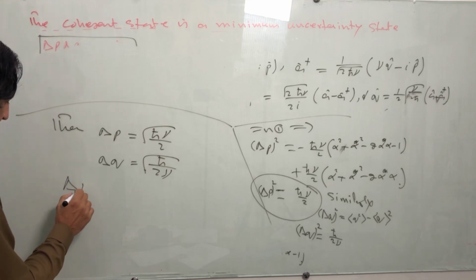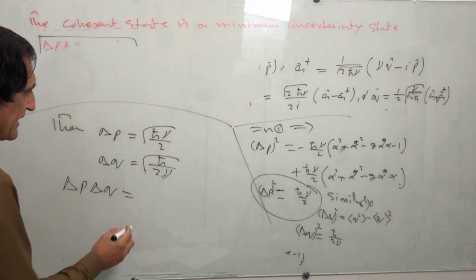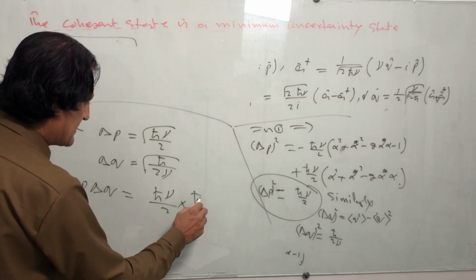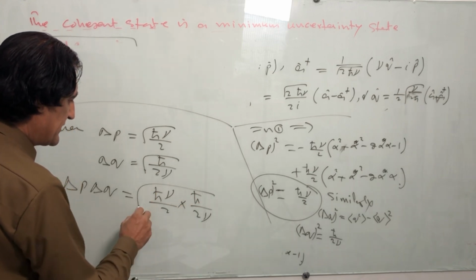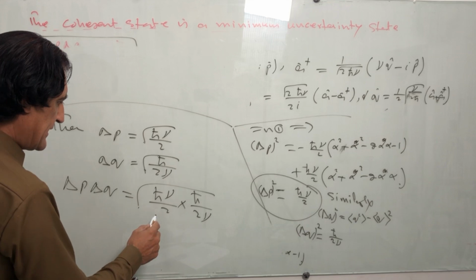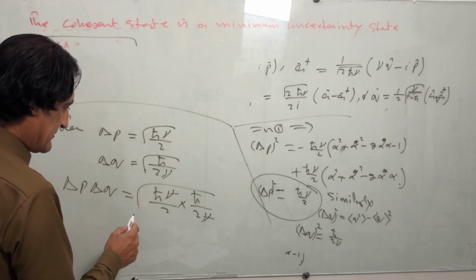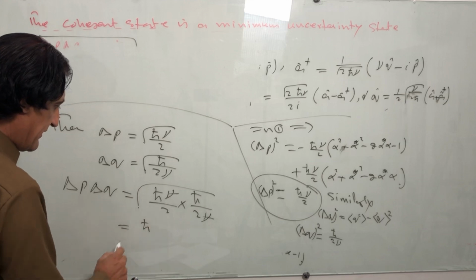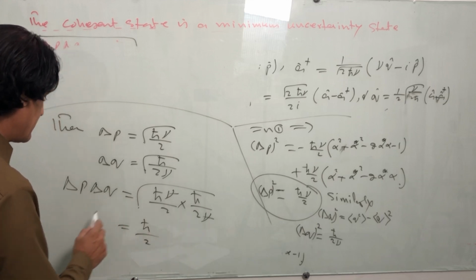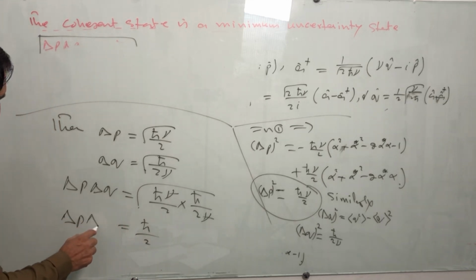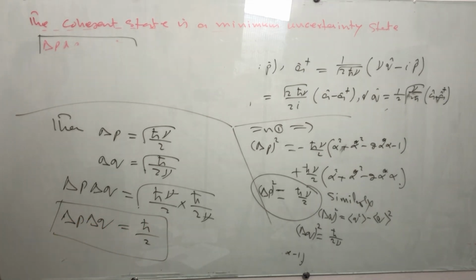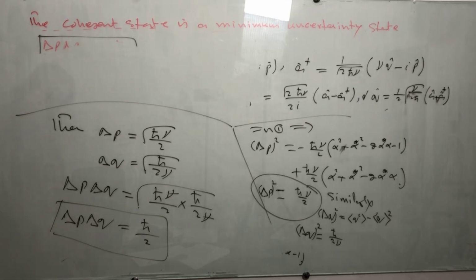If we multiply delta P and delta Q, then we have the square root of ħν divided by 2 times the square root of ħ divided by 2ν. Here ν cancels out, and we have the square root of ħ square divided by 4, so delta Q delta P is equal to ħ divided by 2. So there is a minimum uncertainty in the coherent state.